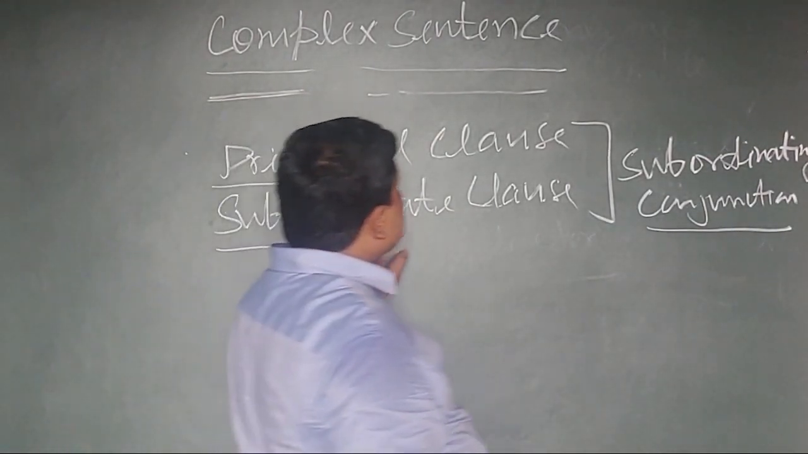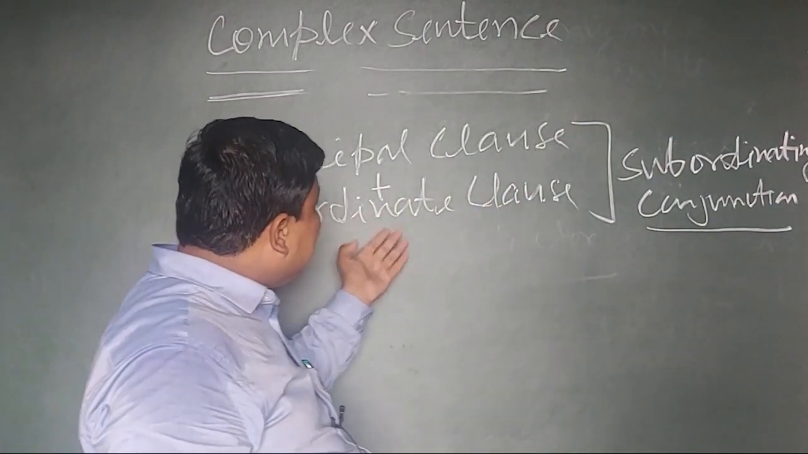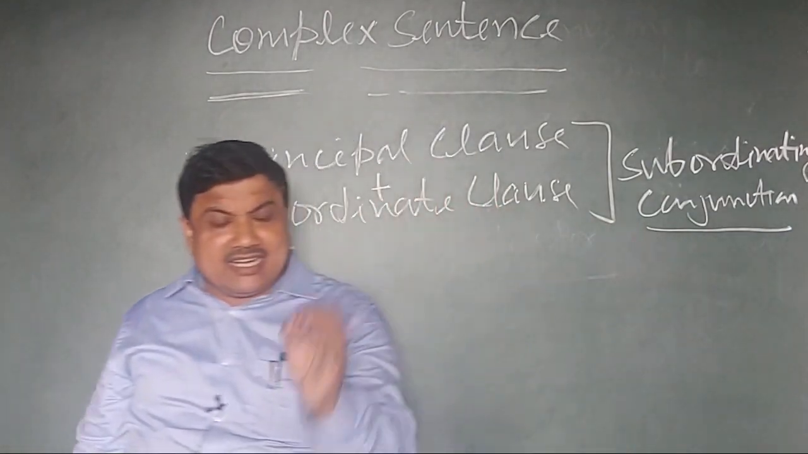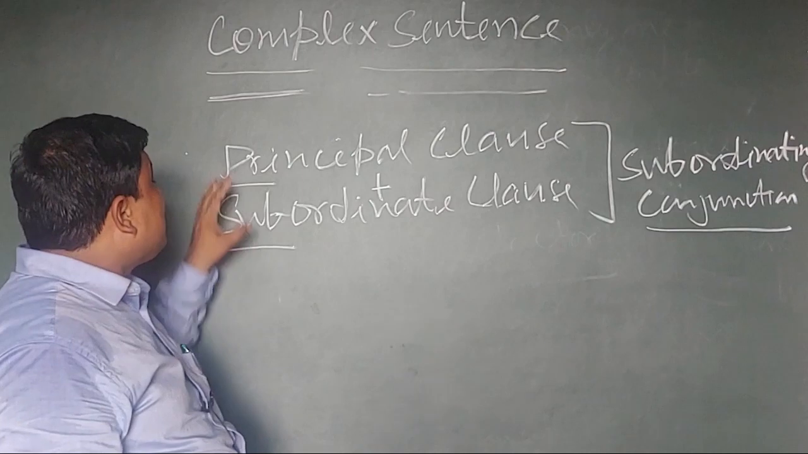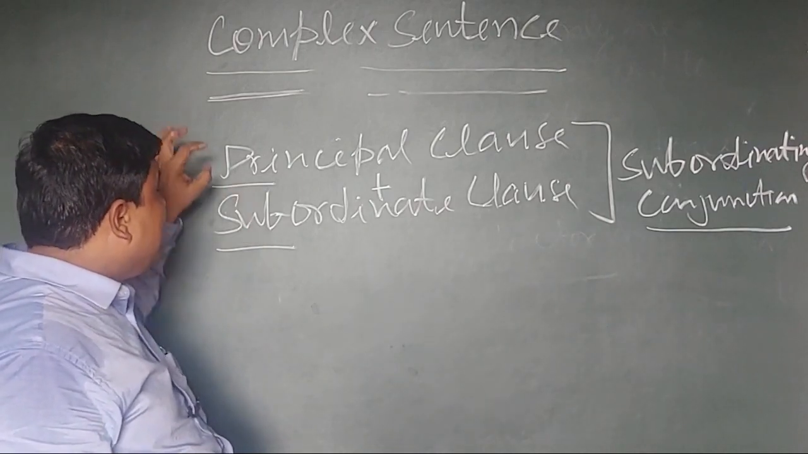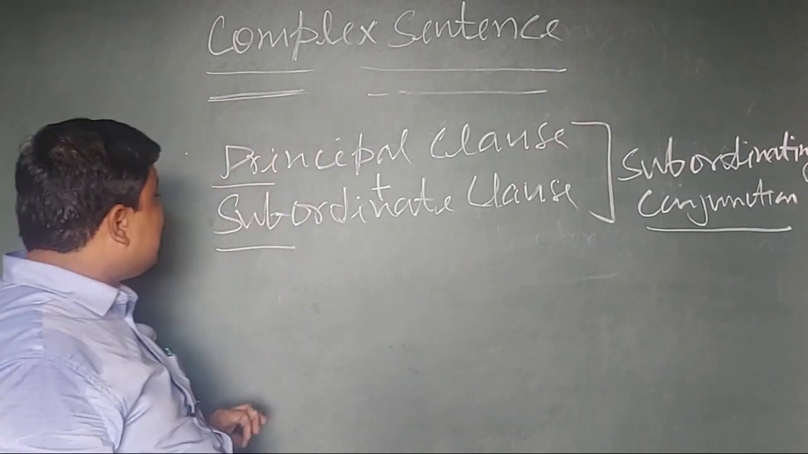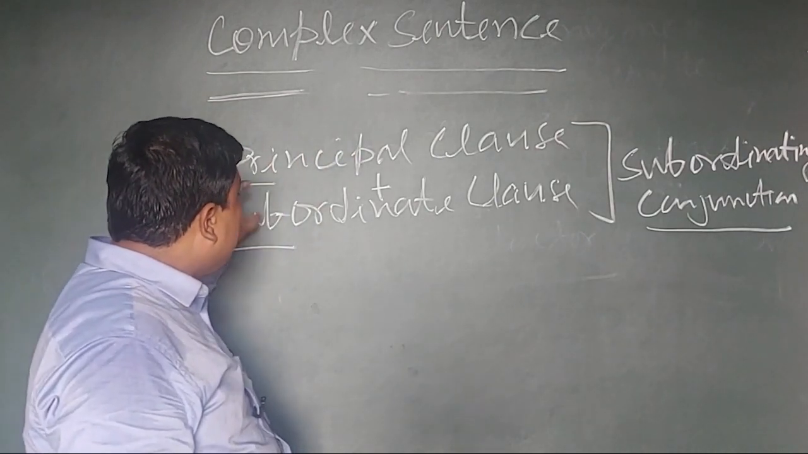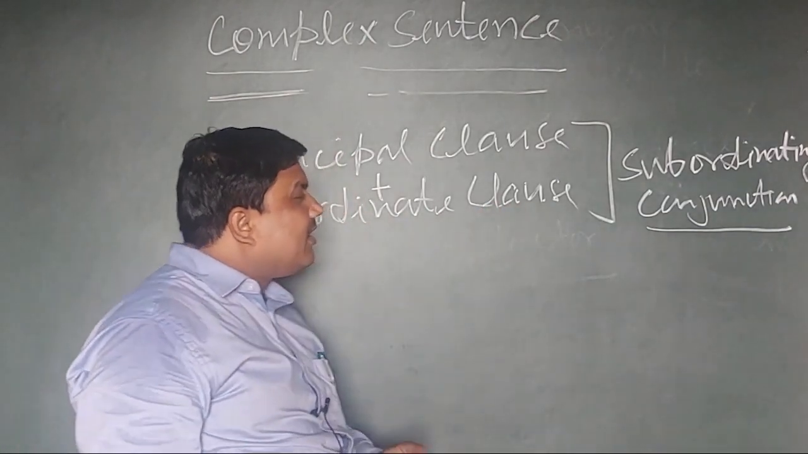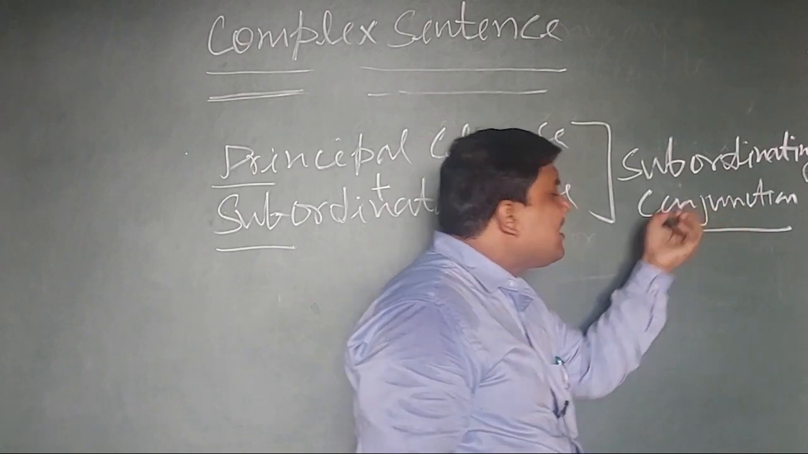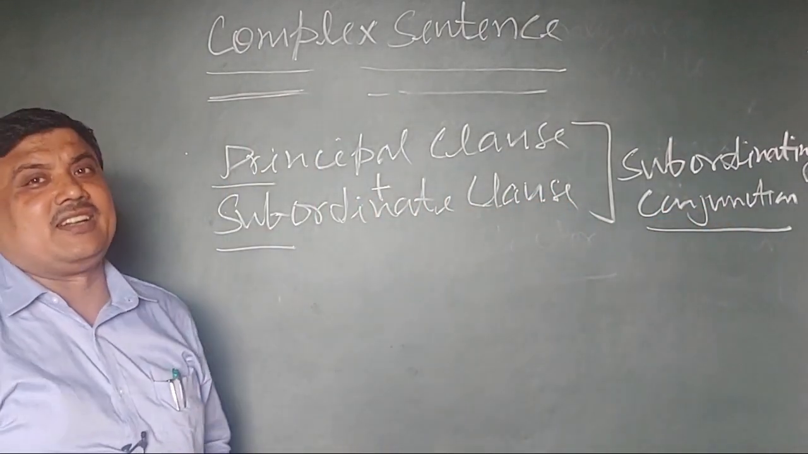A principal clause is also called an independent clause, and a subordinate clause is also called a dependent clause. But here I am not teaching you clauses. You should only know that whenever there is a principal clause and one or more subordinate clauses combined by a subordinating conjunction, that formation is called a complex sentence.